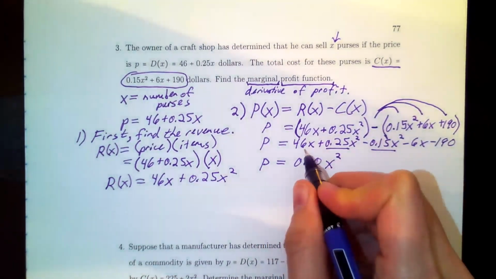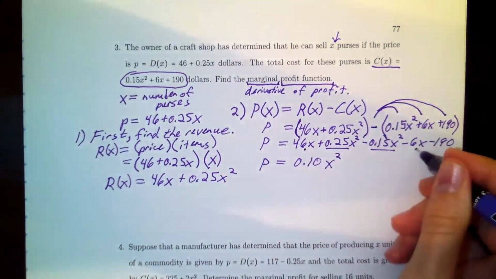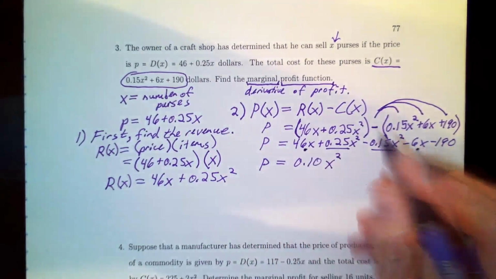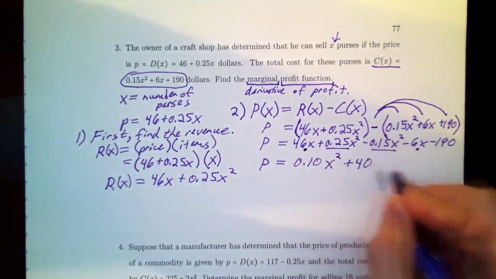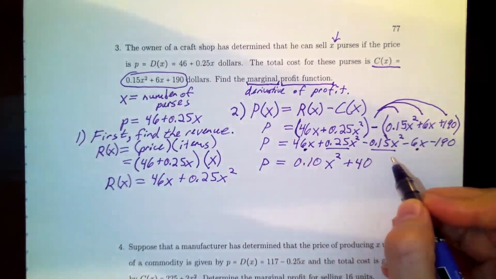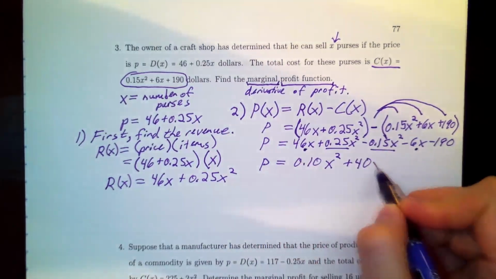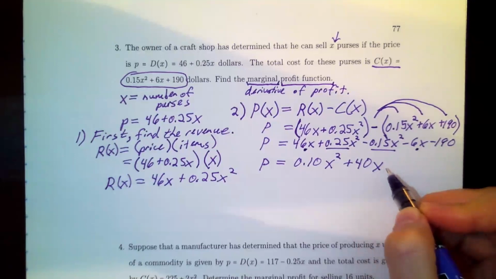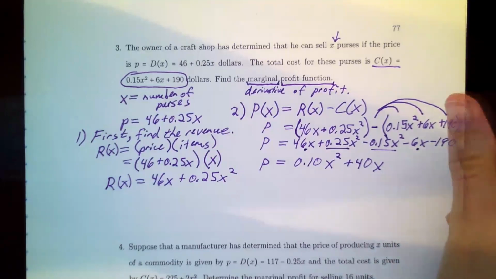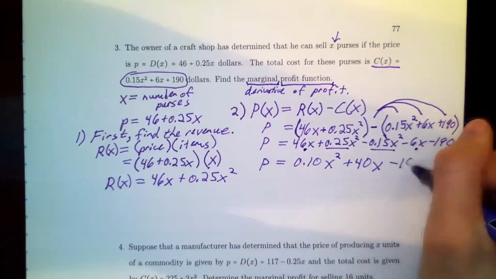And then I have 46x minus 6x. Those are like terms. So that becomes 40x. And then I have minus 190 left over.